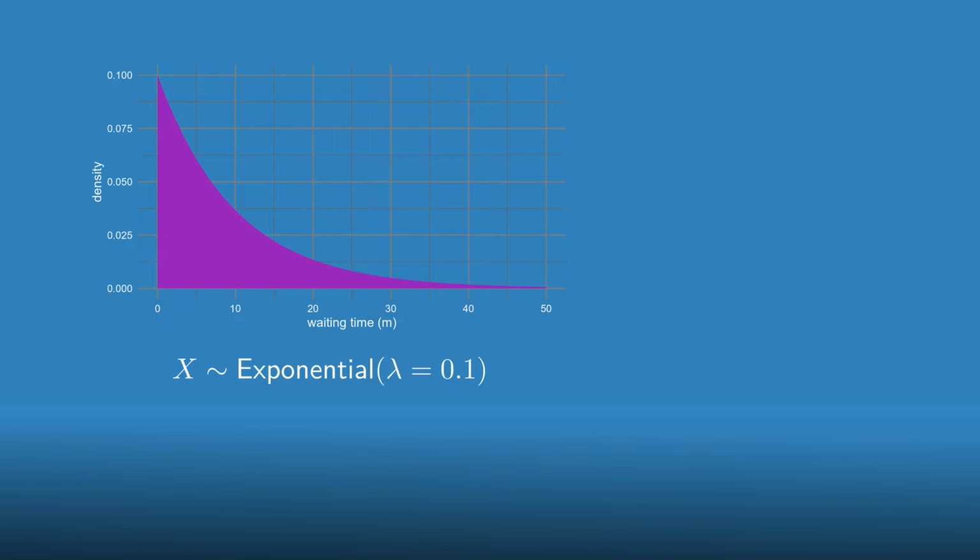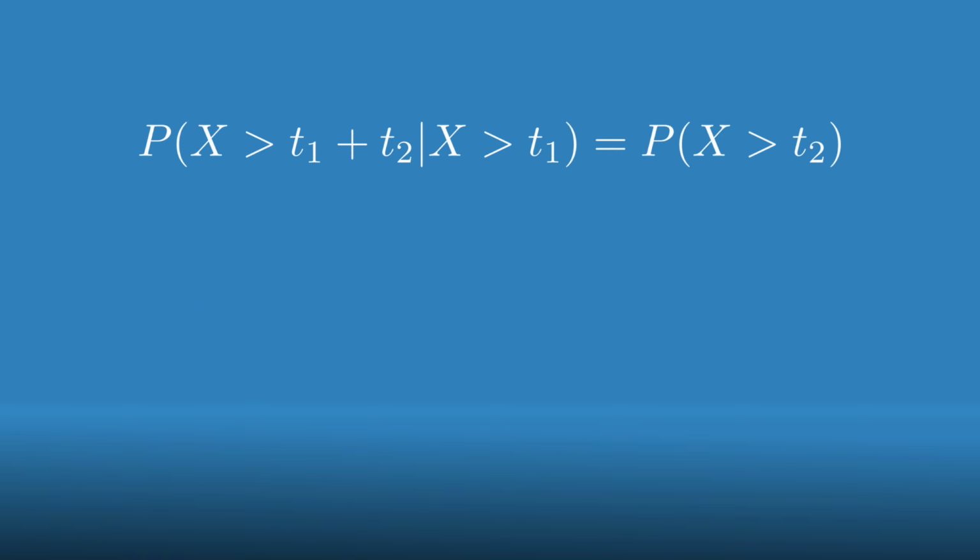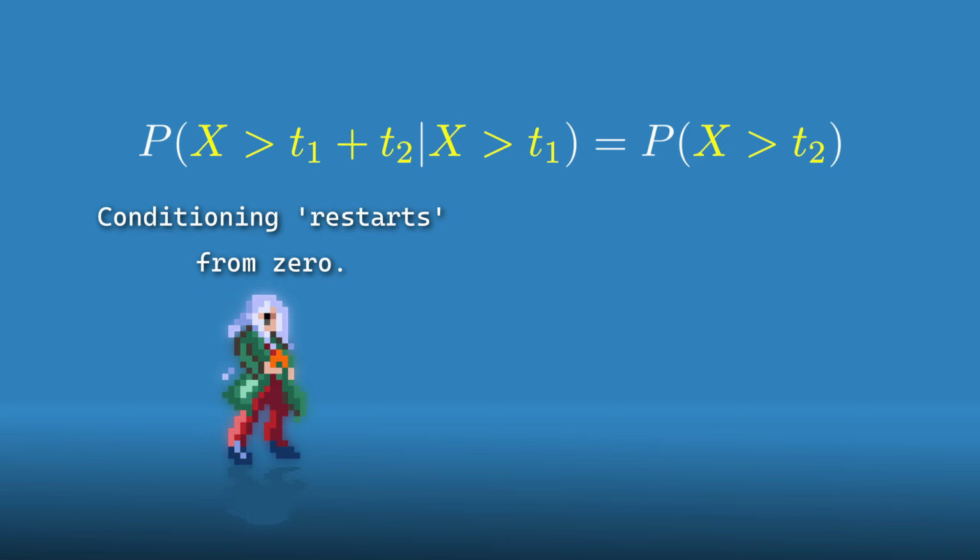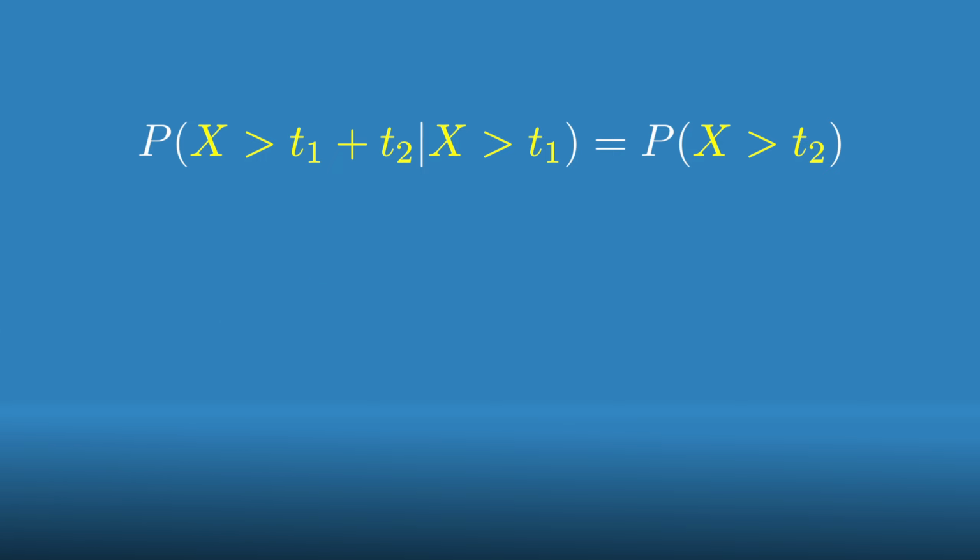But first, let's review the mathematical definition. The definition says that, conditional on having already waited time t1 without the event occurring, the probability of waiting at least another t2 units of time for the event is equal to the unconditional probability of waiting at least t2 units of time. That's quite a dense statement. The key idea is that for memoryless distributions, the conditional distribution is the same as the unconditional distribution.